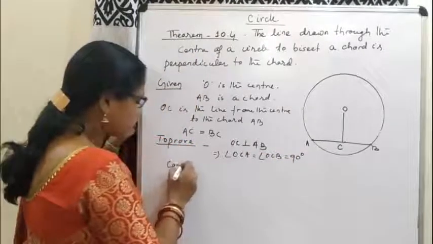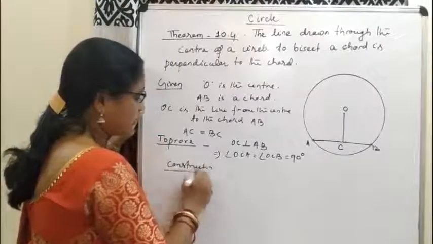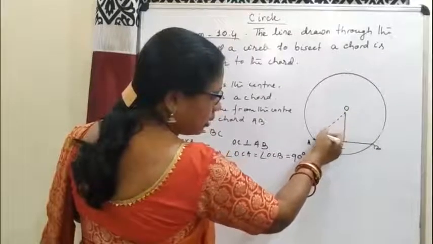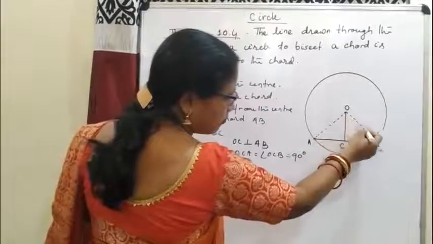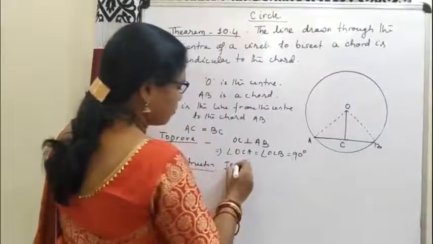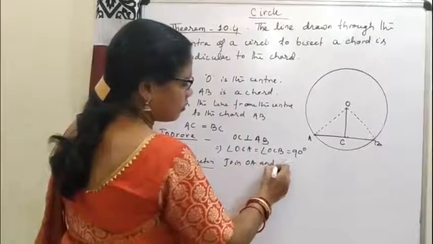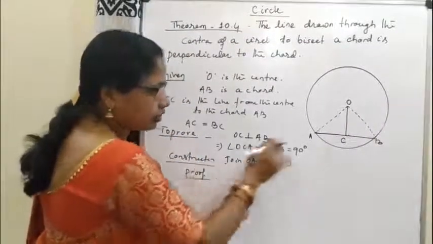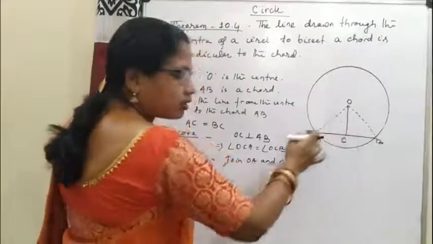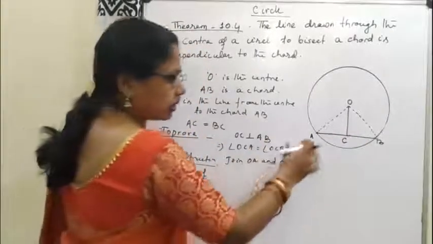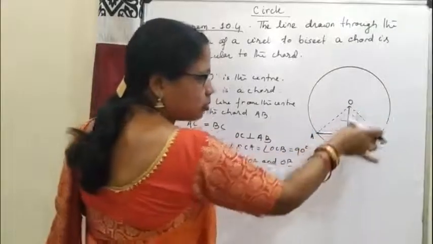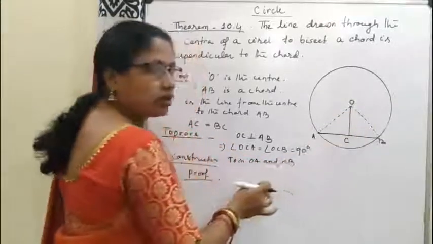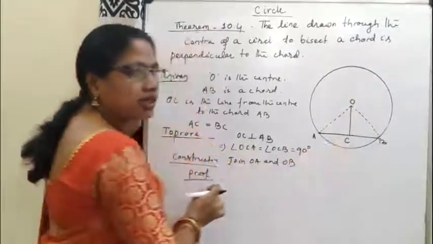Then construction. Join OA and OB. So we'll take these two triangles. What are the equal parts in between these two triangles? OA is equal to OB because they are the radius of the circle, and OC is common to both the triangles, and AC is equal to BC, it is given.